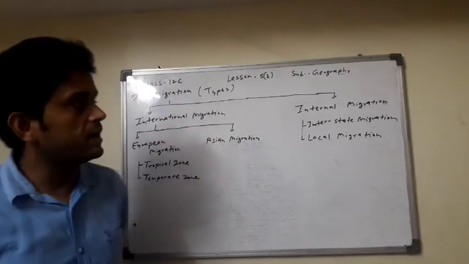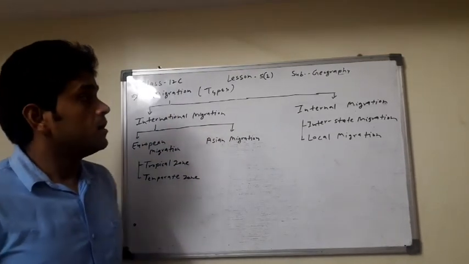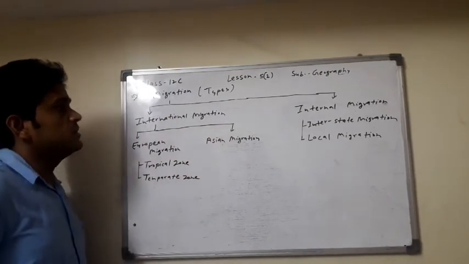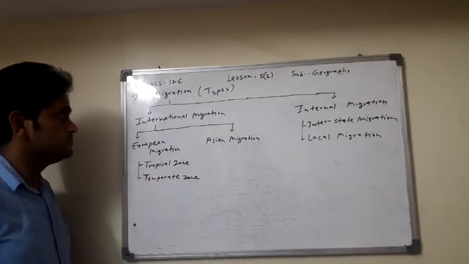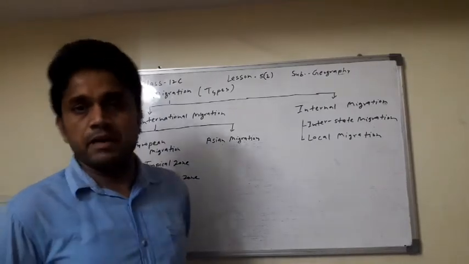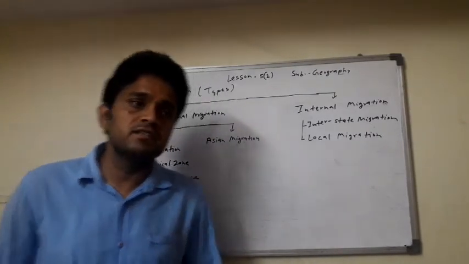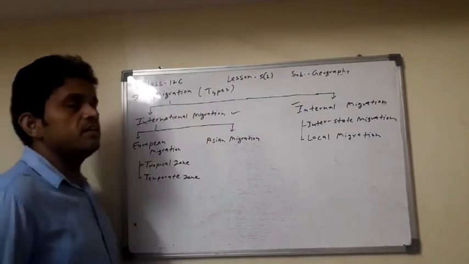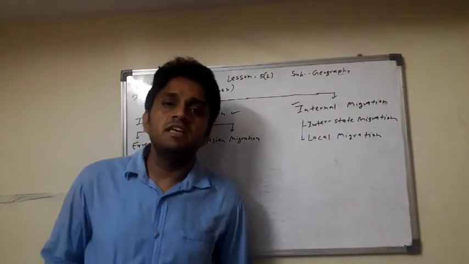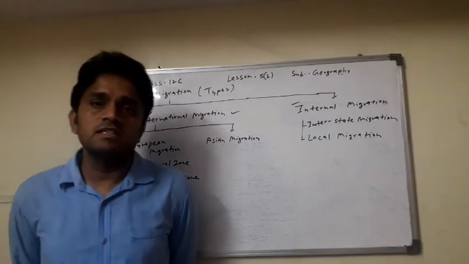And for the types of migration, we can classify migration into two parts: international migration and internal migration. First of all, international migration: the people change their country.